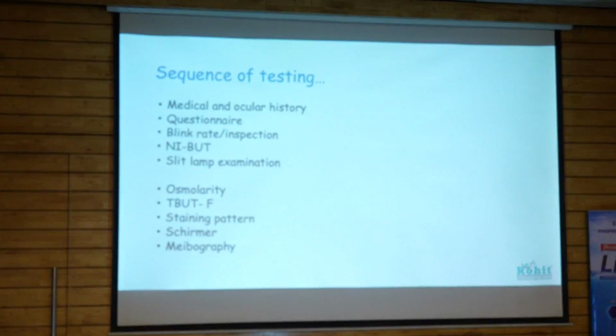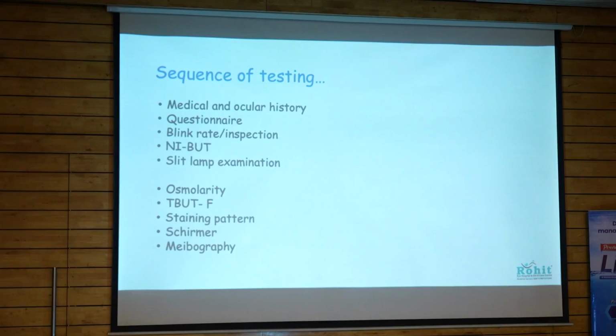So this is the sequence of testing. First, the non-invasive tests, in which we take the history, give the questionnaire to the patient, and do the inspection. After the non-invasive tests come the invasive tests, in which we actually touch the patient: we see the expression of the glands, check tear osmolarity, stain the patient, look for tear break-up time and staining, and finally do meibography on the eyelids.